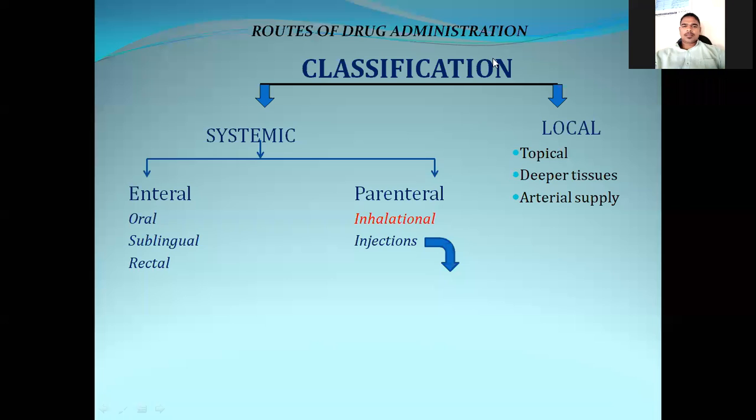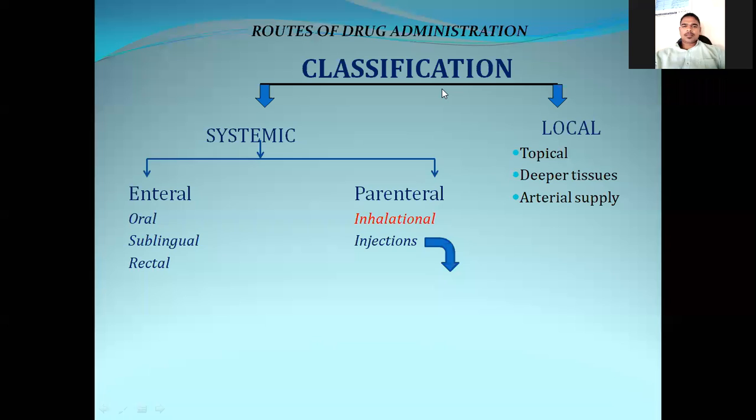Two headings, that is pharmacokinetics and pharmacodynamics. Pharmacokinetics means the movement of the drug in the body, or simply what the body does to the drug, that is absorption of the drug, distribution of the drug, metabolism of the drug, and excretion of the drug.